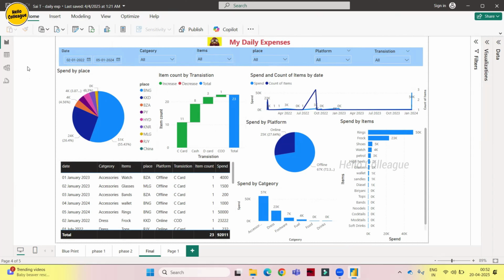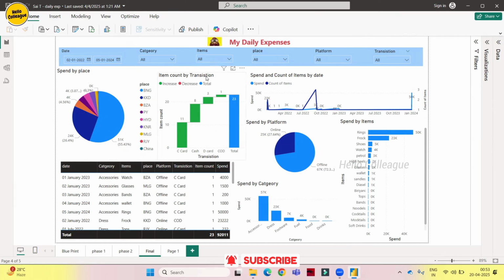Now let's go through the visuals we have in this report. We have a couple of filters here, and a visual which tells the share by place. This is telling us a story: where did we spend and what's the share. If you see here, we have 51K spent in Bangalore. So that is the share.